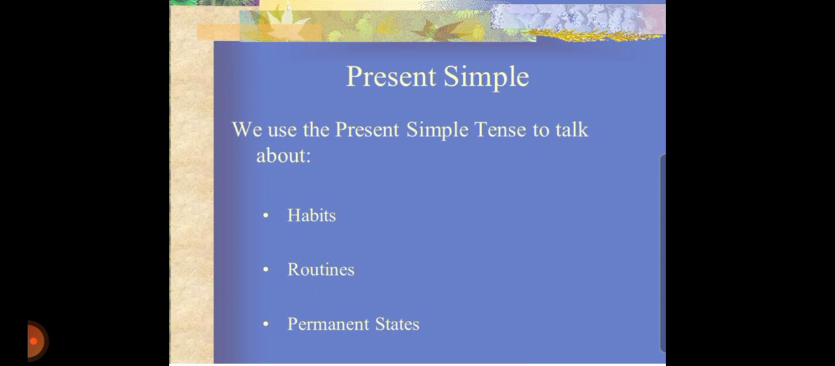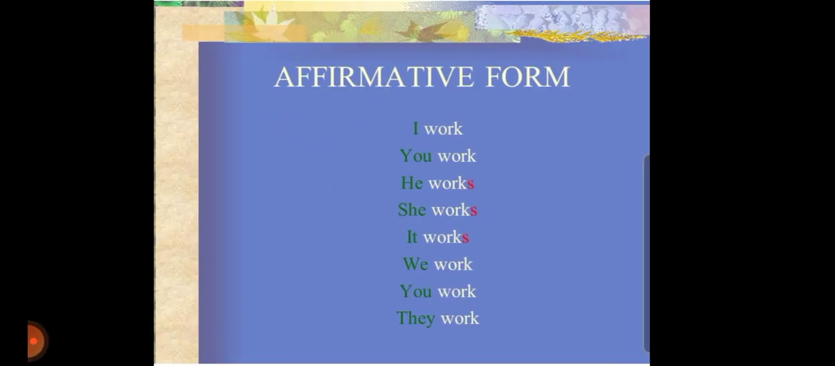we talk about permanent states. Permanent state means permanent statements, universal facts. For example, the dog barks. The school starts at 7 a.m. in the morning. So this is a routine. I go for a walk daily in the morning. So this is my routine and habit as well. So where do we use simple present tense? When we talk about habits, when we talk about routines, and when we talk about permanent states.